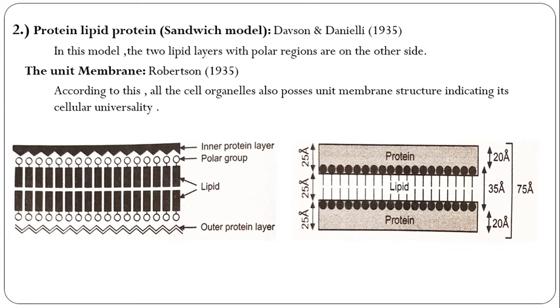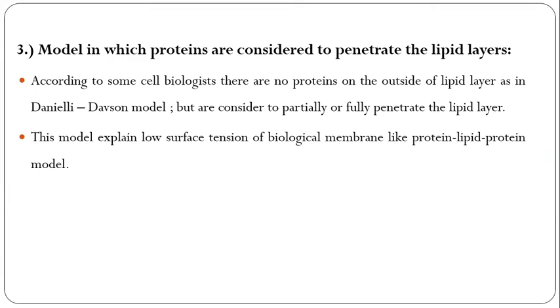It was modified by Robertson in 1955. The next is the model in which proteins are considered to penetrate the lipid layers.